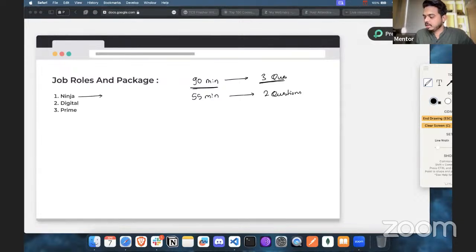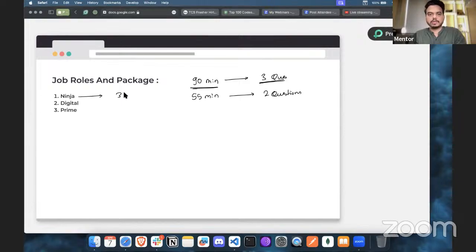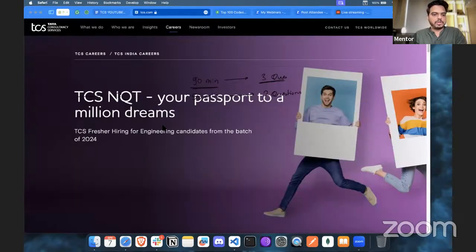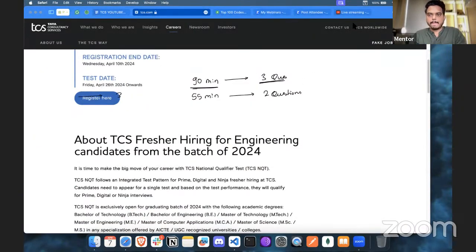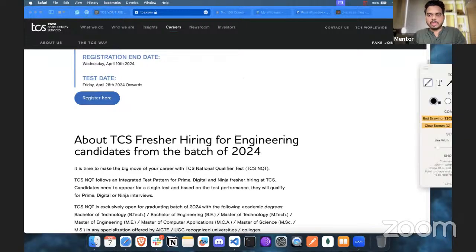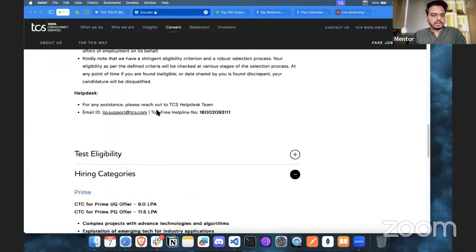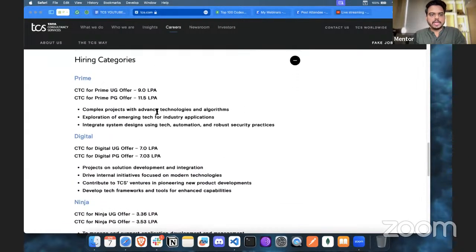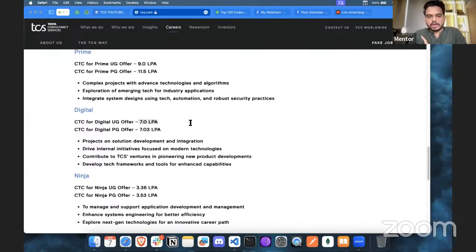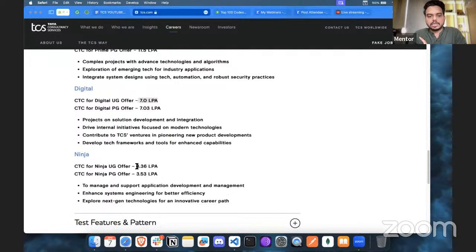In the Ninja, you have something like, I don't know the exact number, or maybe we can check the website that I have for reference. So this is the website that we have. Let's be factually correct. As you can see, for Prime, for the UG, you have 9 LPA, and for the Digital role, you have 7 LPA, and for the Ninja role, we have 3.36 LPA.